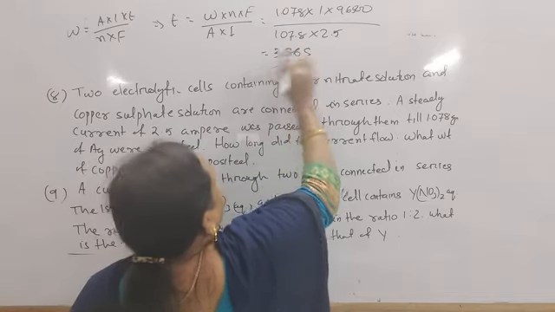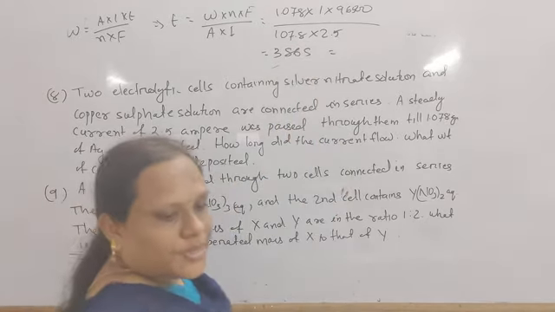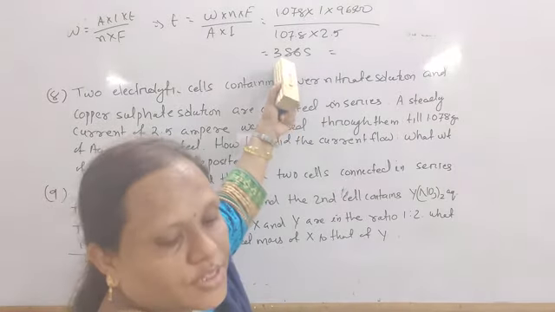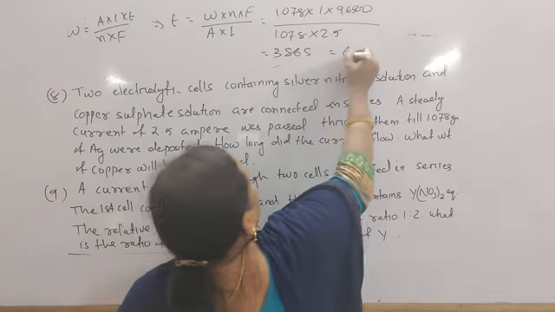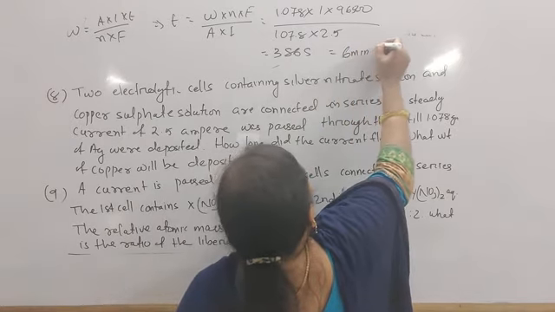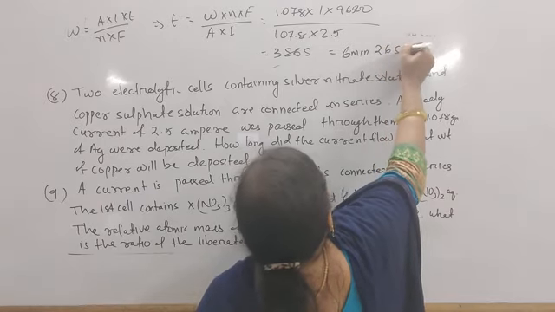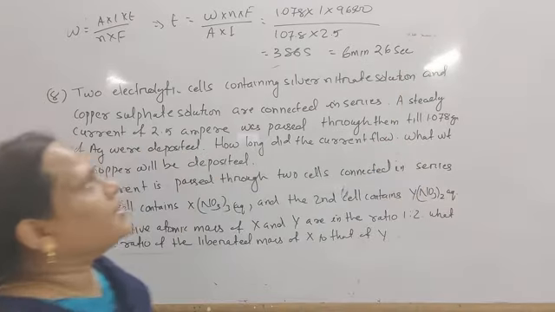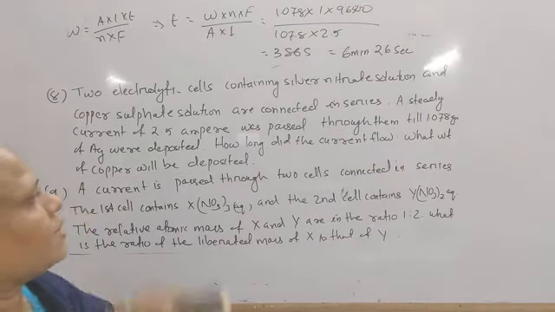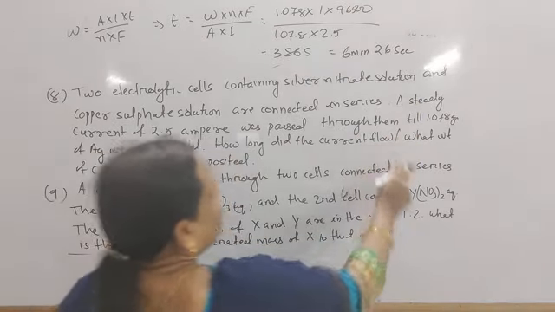386 seconds, if you put it in minutes, then how much do you get? That is equal to 6 minutes and 26 seconds. 386 seconds. Okay, this is one formula. Up to this you have to apply Faraday's formula.